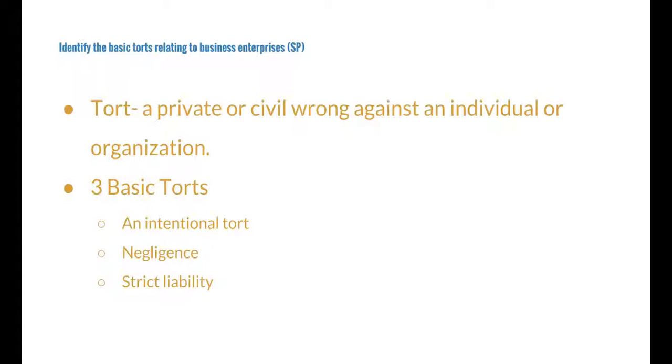The second type is a negligence tort, and so intent is not required for this tort, only carelessness. The third type is a strict liability tort, and this exists even though the defendant was not negligent. And in strict liability, proof of both the activity and the injury substitutes for proof of violation of duty.